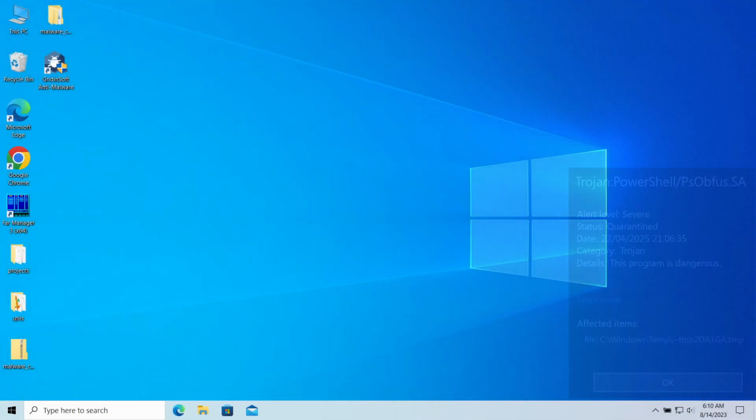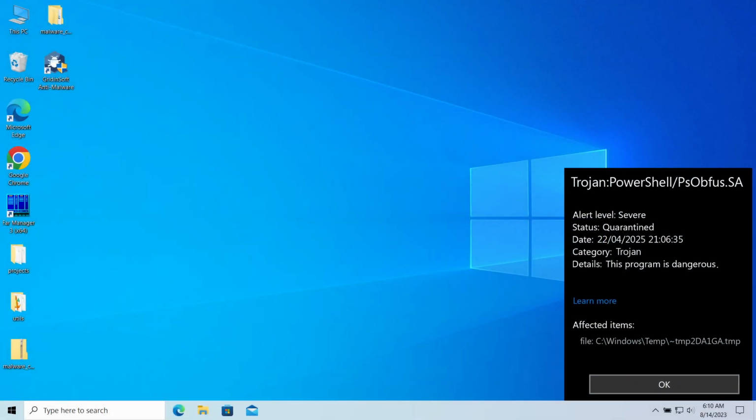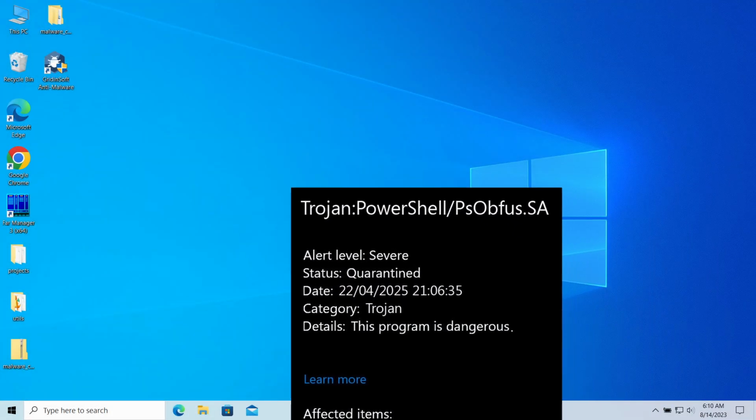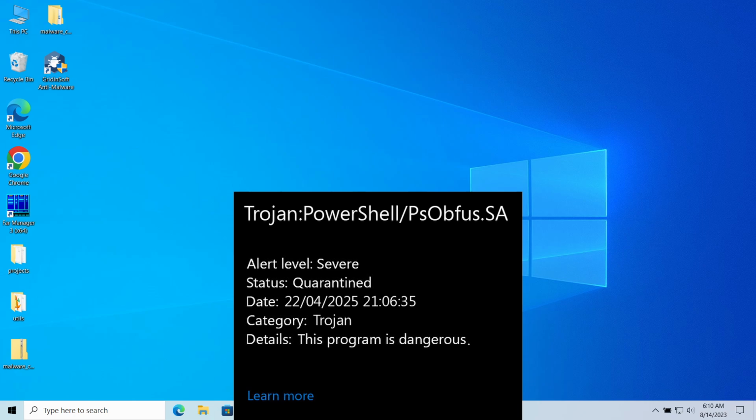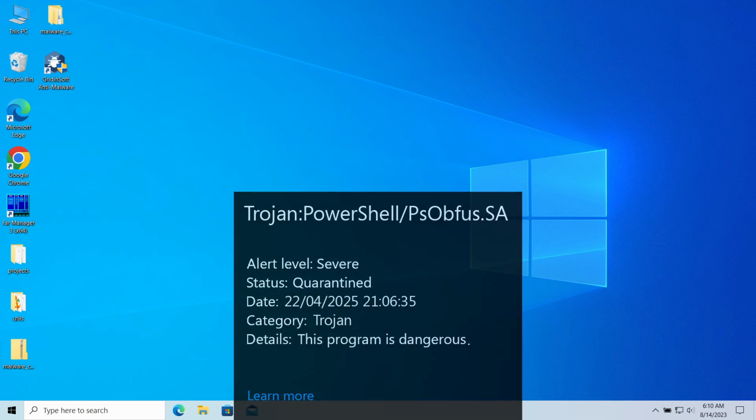Trojan PowerShell PsObfus.SA is a detection of Microsoft Defender that you can see popping up in the system. It typically flags a threat that aims at dealing significant damage to the computer, but can in certain cases be a false alarm. In this video, I will explain its dangers, show how to understand that the threat is false, and how to remove the real threat.